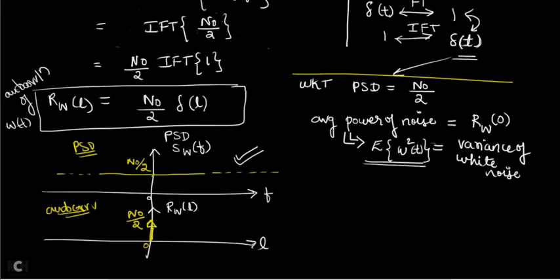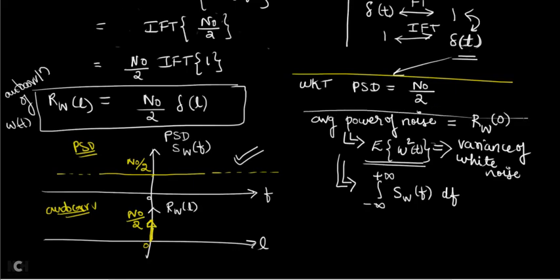E means expectation. If you find the expectation of a squared random signal, that parameter is called variance, and because here it is E of W square of T, it is called the variance of white noise. And there is one more formula. You can also calculate average power of the noise as integration from minus to plus infinity of SW of F into df. This is also a formula you can use to find the average noise power.